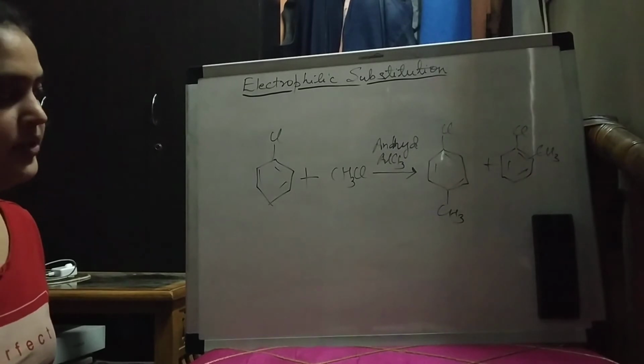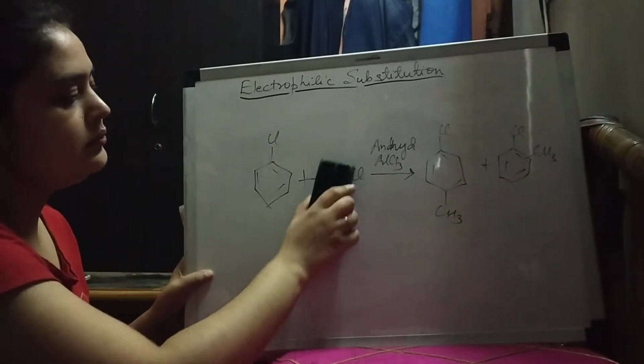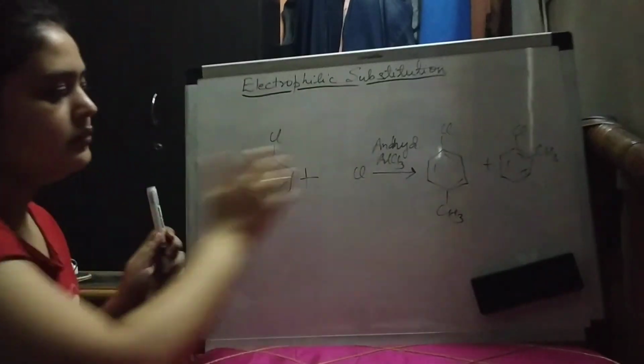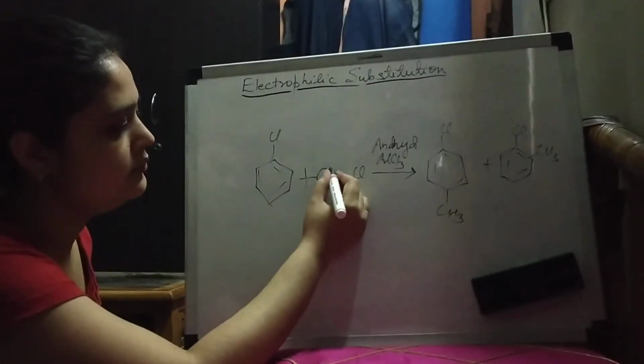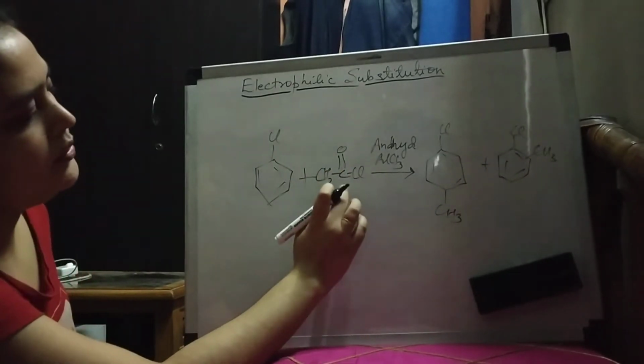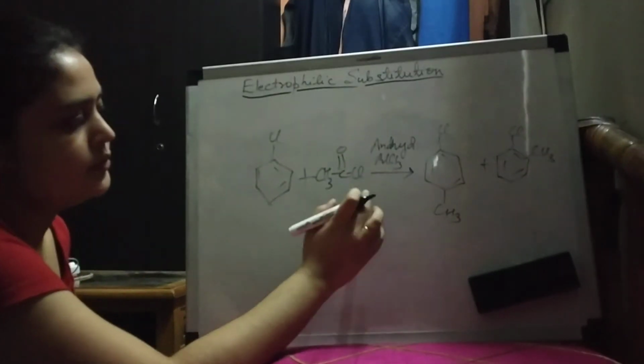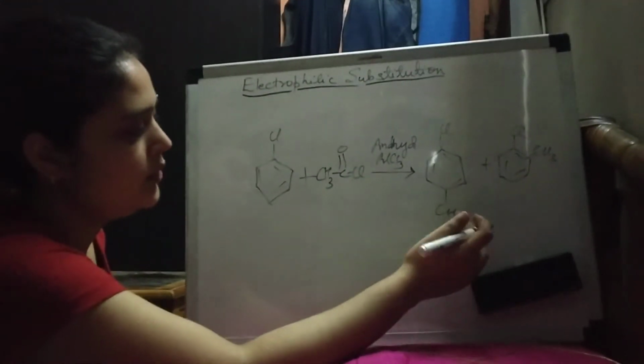Next is acylation. Here one thing will change. It will become an acyl group. CH3CO is the acyl group and this is chlorine. So here what will you get?